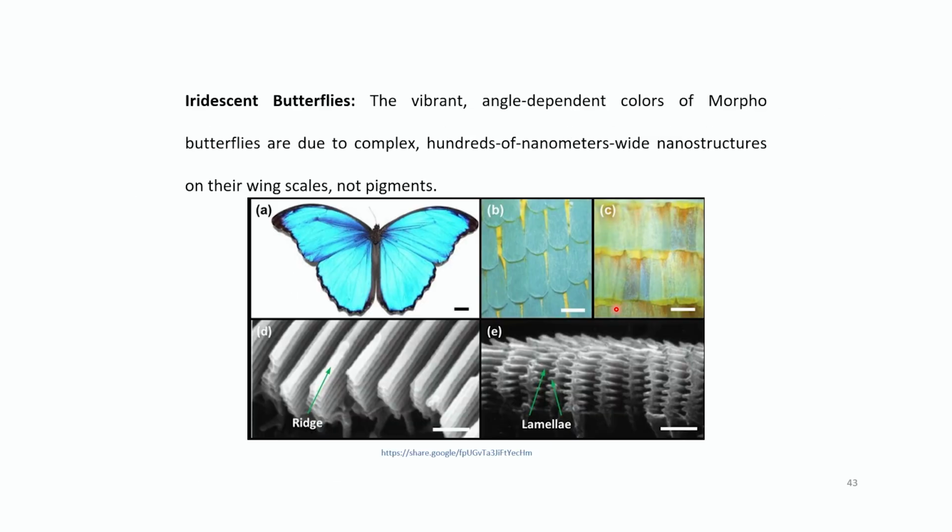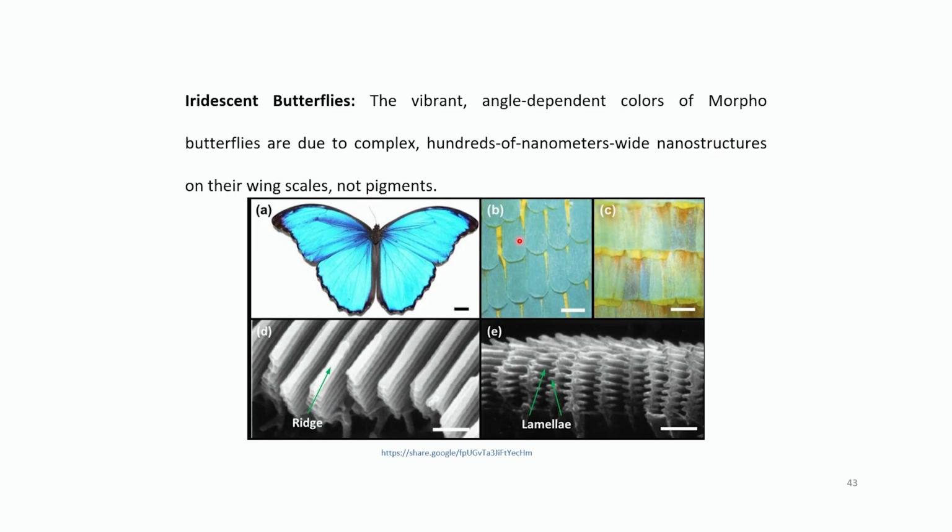These are iridescent butterflies, very beautiful and vibrant. These appear vibrant in color, but these are not colors from pigments. The vibrant angle-dependent colors of morpho butterflies appear due to complex nanostructures, hundreds of nanometers wide, on their wing scales. These colored structures are not pigments on the surface of the butterflies.